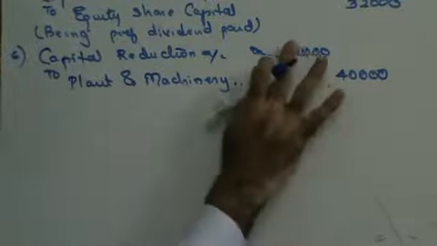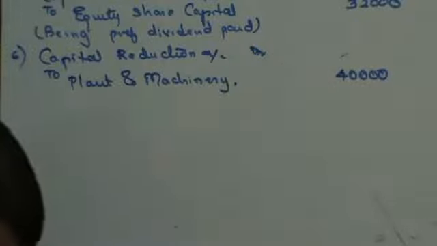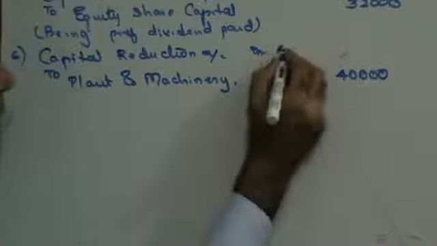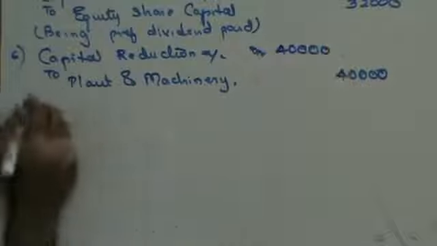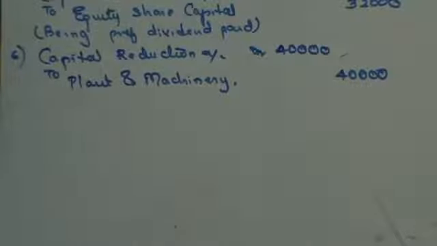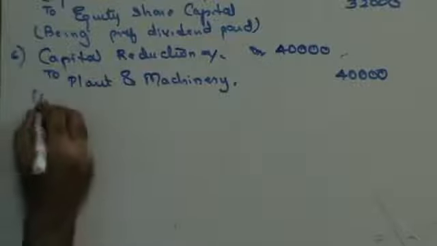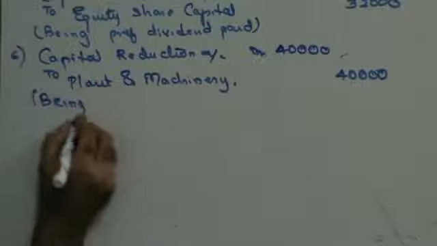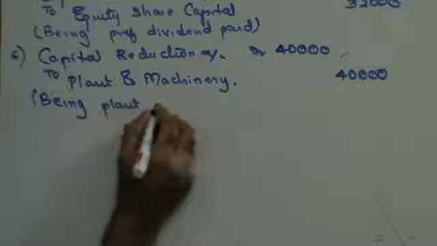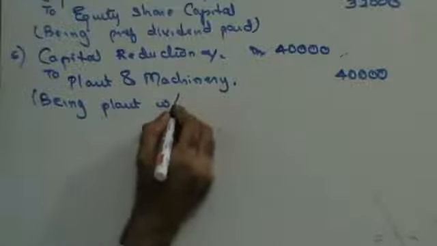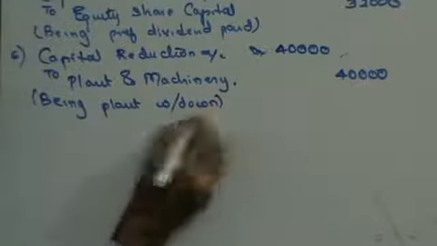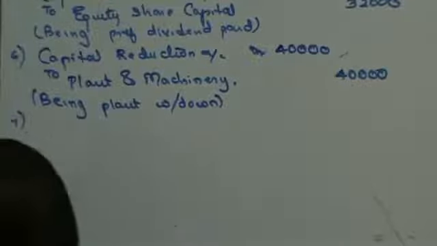We'll do one thing, we'll make a combined entry. The next entry says furniture. No, okay, I thought it was written down. So they did the entry, it's 32,000. 3,200 shares of 10 rupees each are issued. Being plant written down. Right? Next, let's move on ahead.